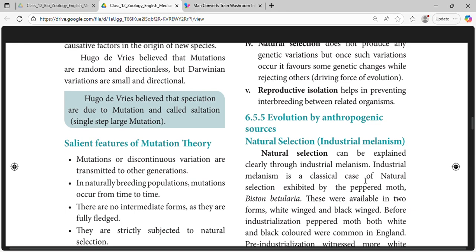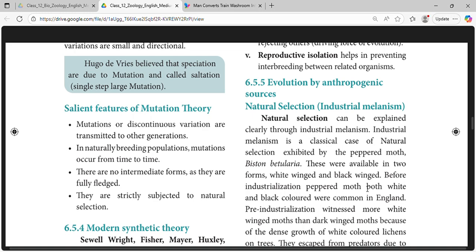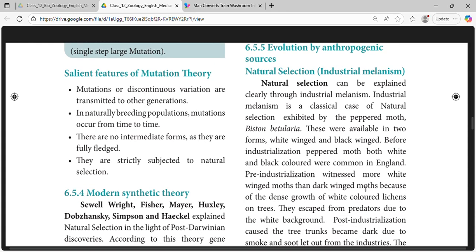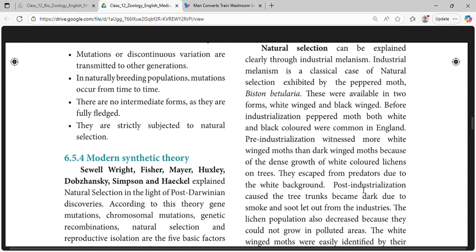Industrial melanism is a classical case of natural selection exhibited by the peppered moth, Biston betularia. They were available in two forms, white-winged and black-winged. Before industrialization, peppered moths, both white and black colored, were common in England. Pre-industrialization witnessed more white-winged moths than dark-winged moths because of the dense growth of white-colored lichens on trees. They escaped from predators due to the white background.